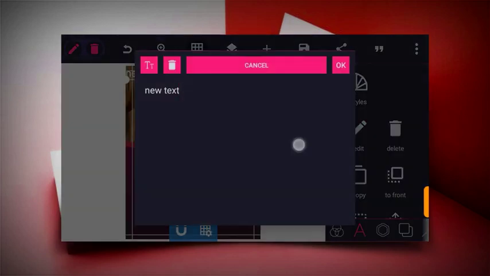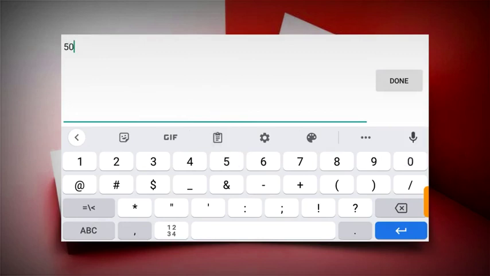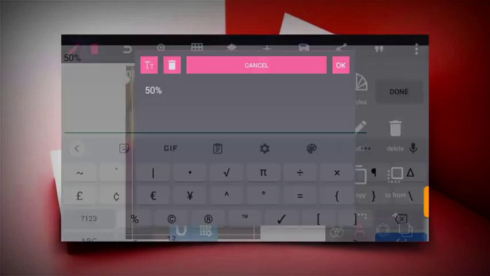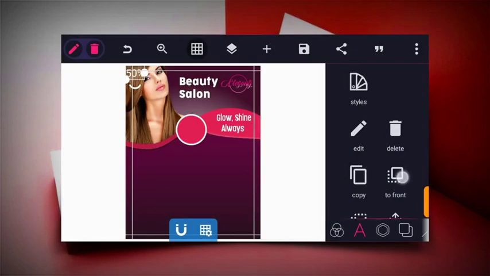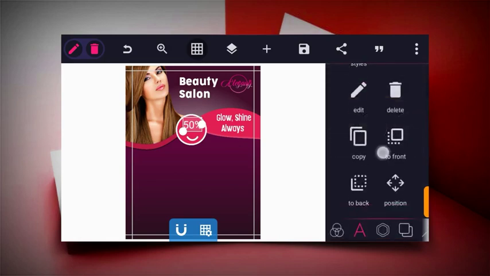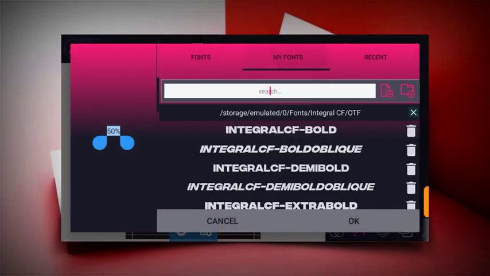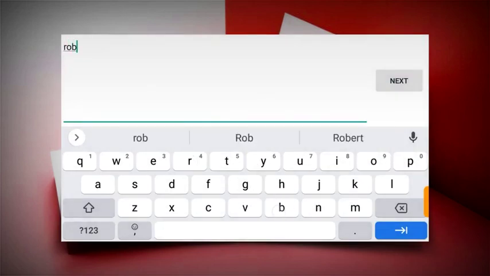So let's type in 50%, or depending on the kind of discounts we are giving, 50% discounts. So let's change this font also to a bolder font. For this, you can use any kind of bold font. So let's use Roboto bold for this.